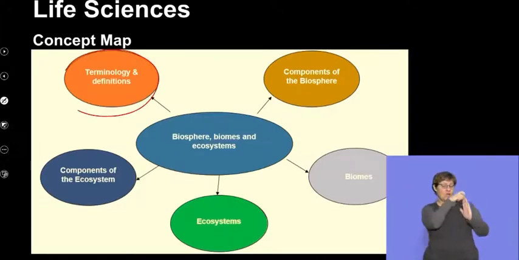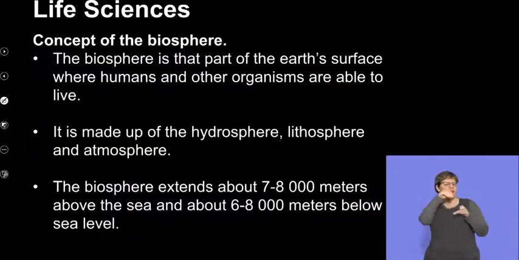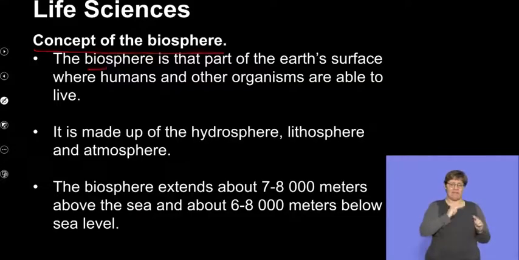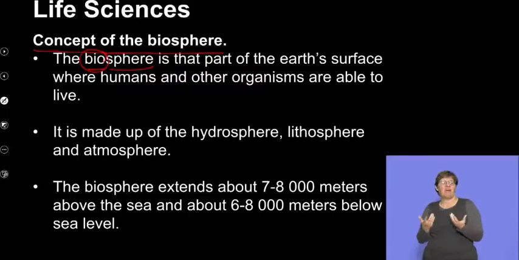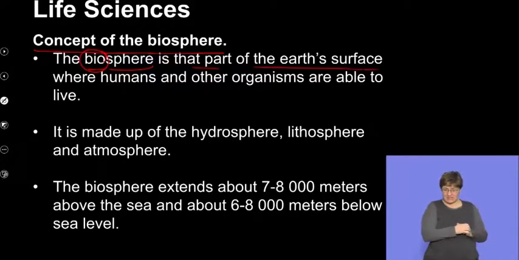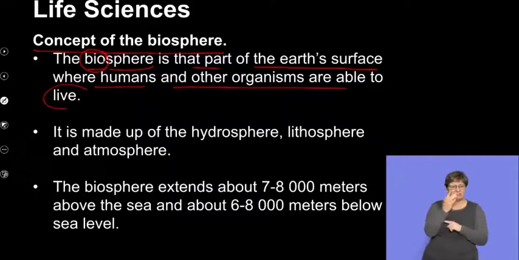We're going to look at some terms, and then we're going to look at the components of biospheres. Right. So let's try and understand the concept of a biosphere. The word bio refers to living organisms, and a sphere refers to something that's a globe. So in terms of the Earth, we know that the biosphere is that part of the Earth's surface where humans and other organisms are able to live.